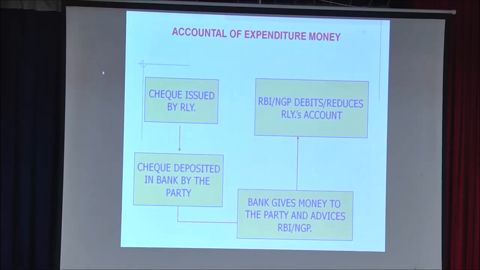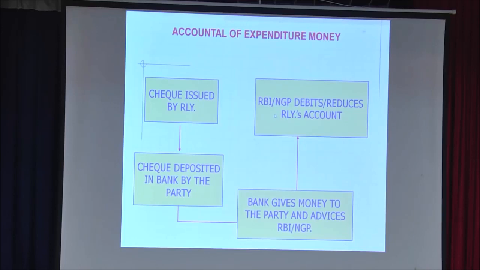Similarly, the same procedure is followed for expenditure. A check is issued by railway. It is deposited in the bank by the party. When the bank gives the money to the party, it advises RBI Nagpur.